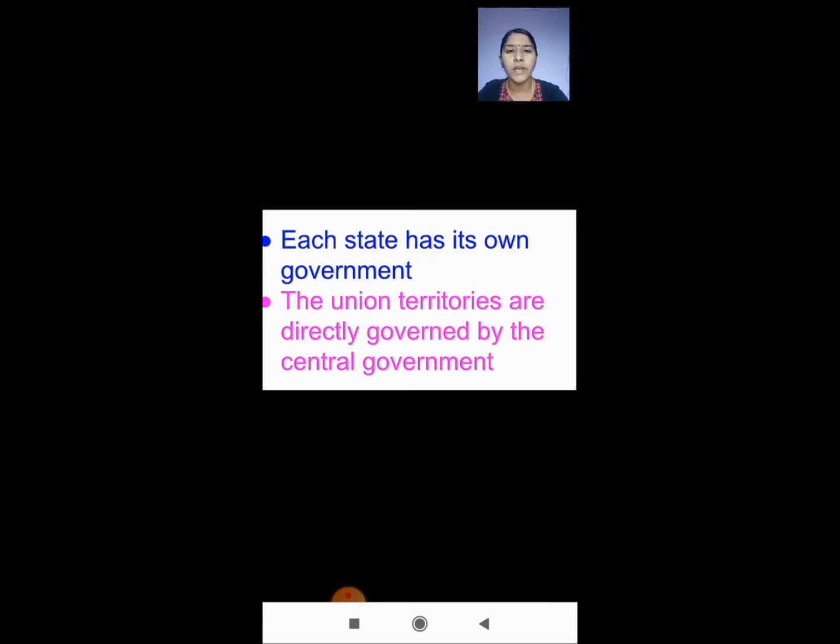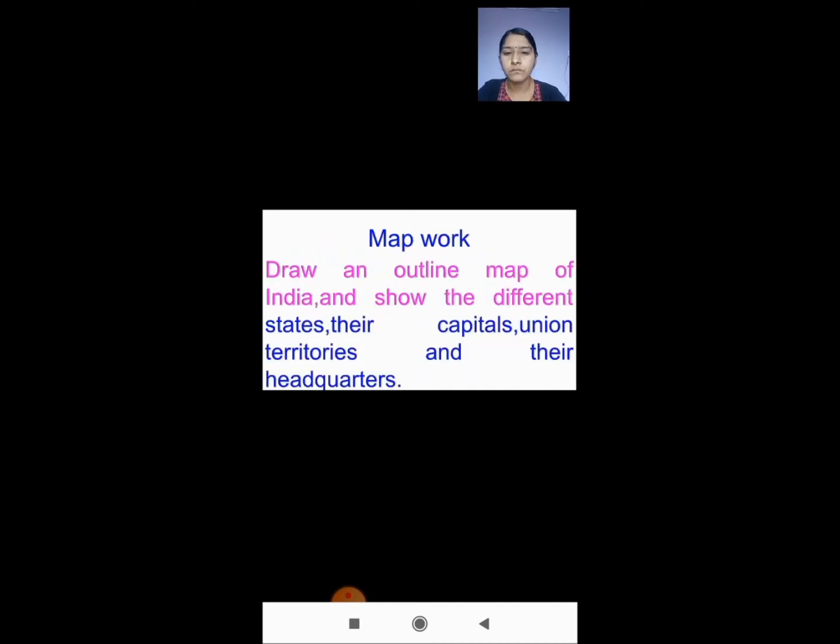The union territories are directly governed by the central government. So this is the topic. Now I just told you about the map work. You have to draw an outline map of India and show the different states and their capitals, then the union territories and their headquarters.